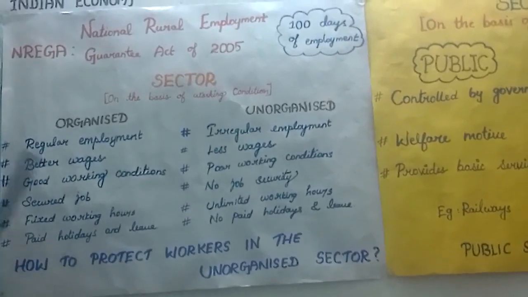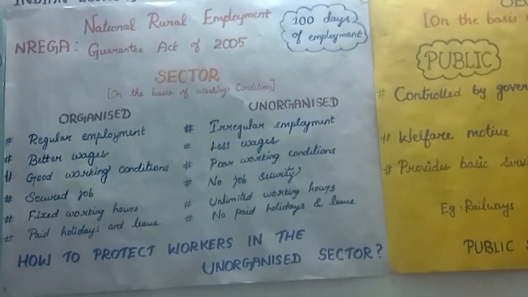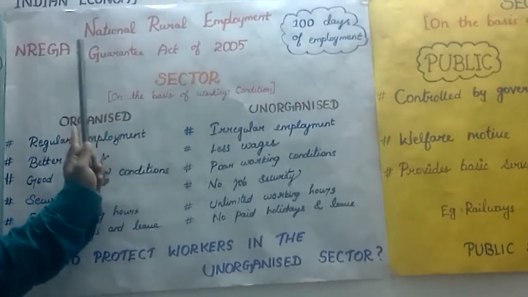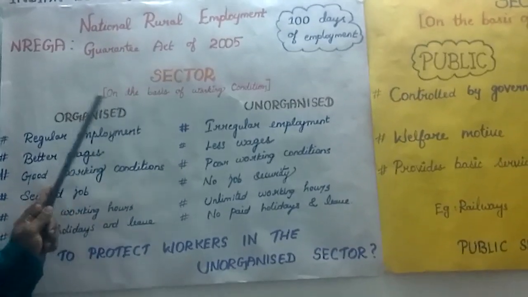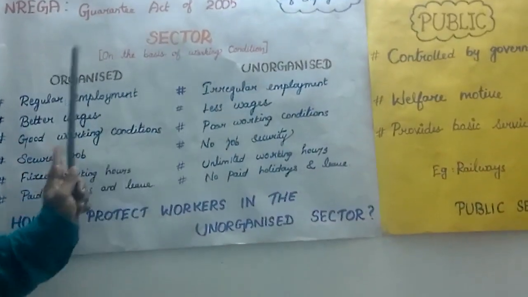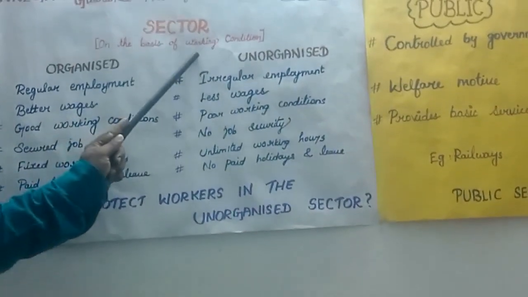That is, every 100 days, the total amount they are giving will be given as an allowance. So this is the way that the NREGA became a right to work. Next, we are going to discuss the organizational sector, another sector. It is another division of the economic sector based on the working condition.